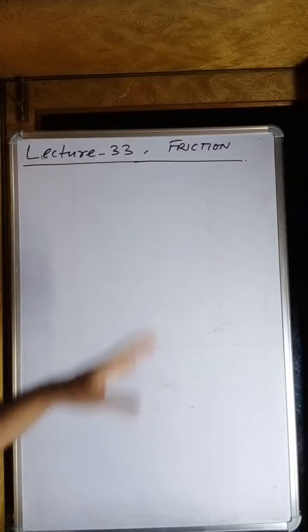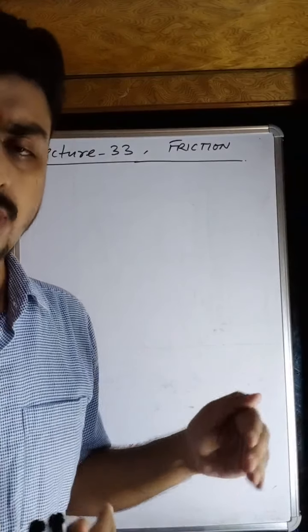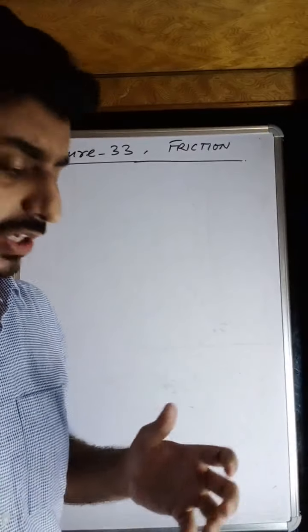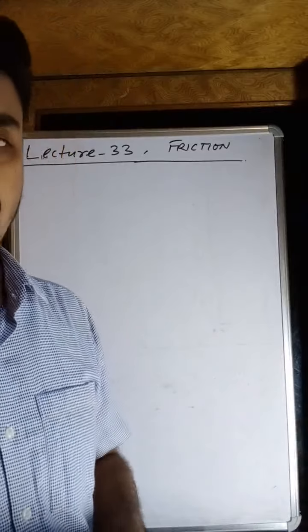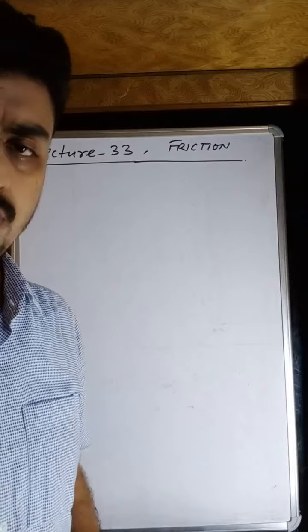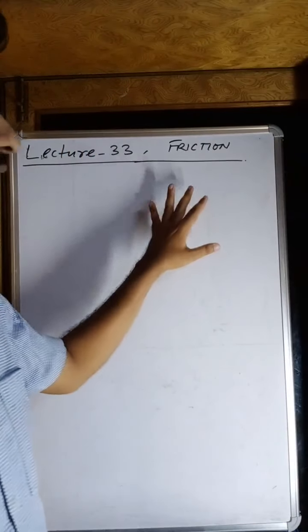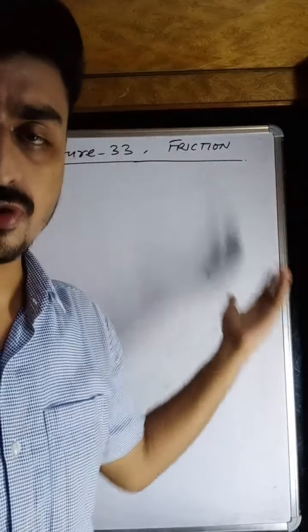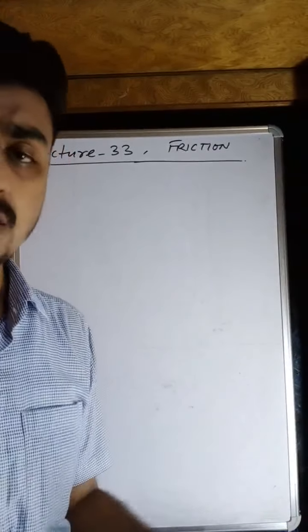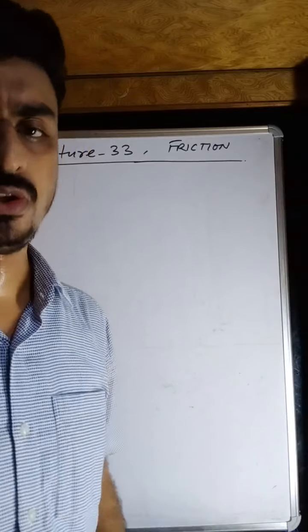In fact, this friction force acts on any body to stop that body. It just tries to stop the moving body, or it is the force which tries to oppose the tendency of motion. If any body wants to move, then it starts acting on the body surface. All right, my dear students, we will discuss in great detail the friction force, the nature of friction force, and the laws of friction force. But here we are going to start with the concept of where this friction force comes into action.